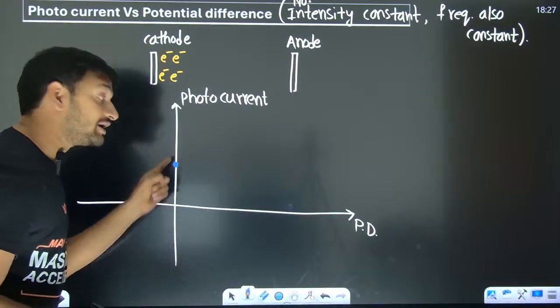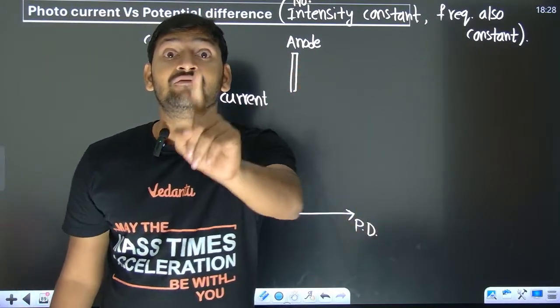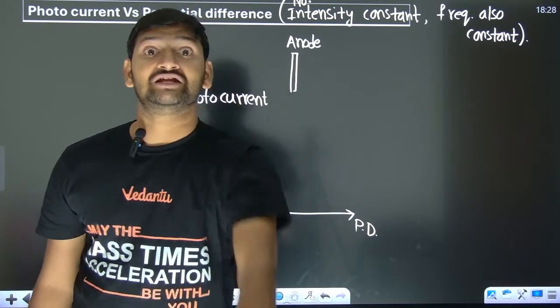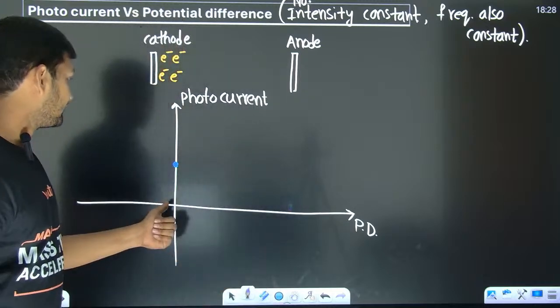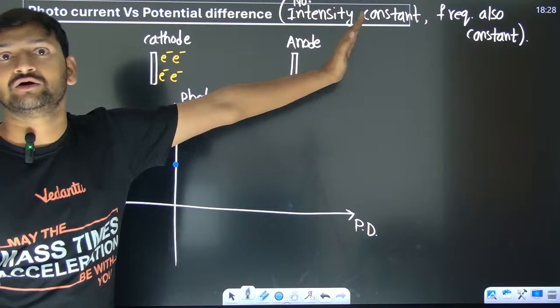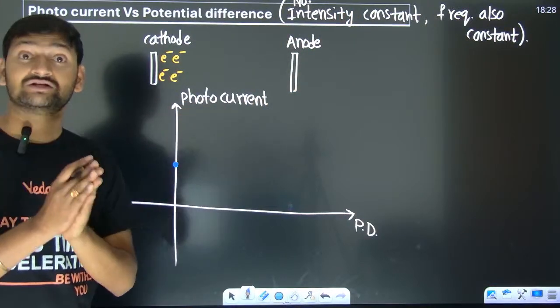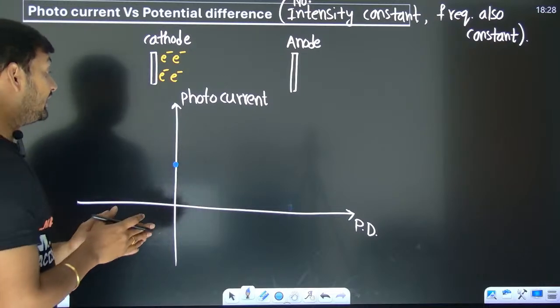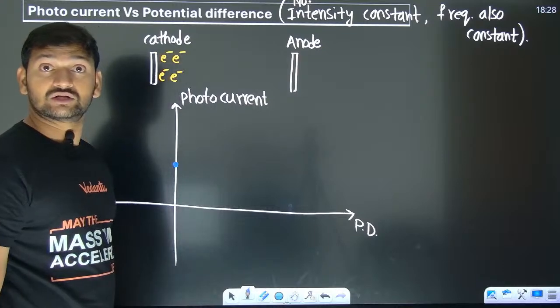So this current proved that the electrons coming out will have some kinetic energy with them. Because when I maintain potential difference 0, when there is no electric field also, electrons are going over there. That's one very important observation. Then what they did is they kept on increasing the potential difference onto the positive side.